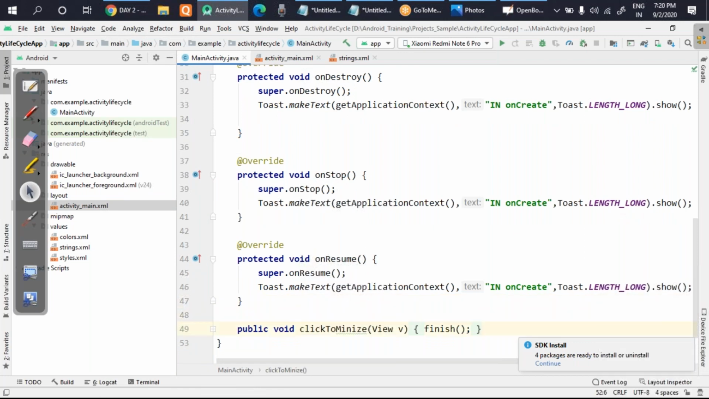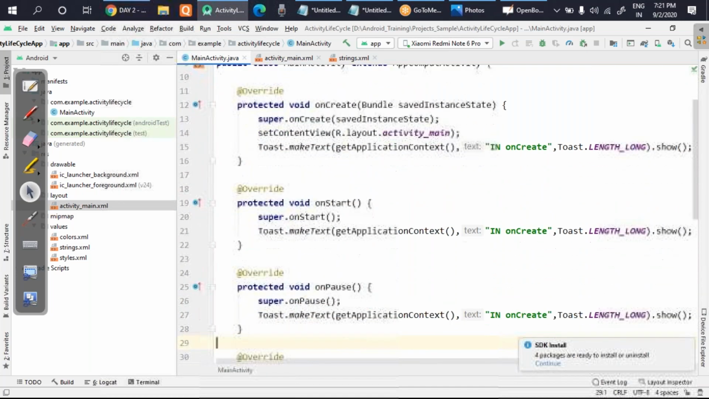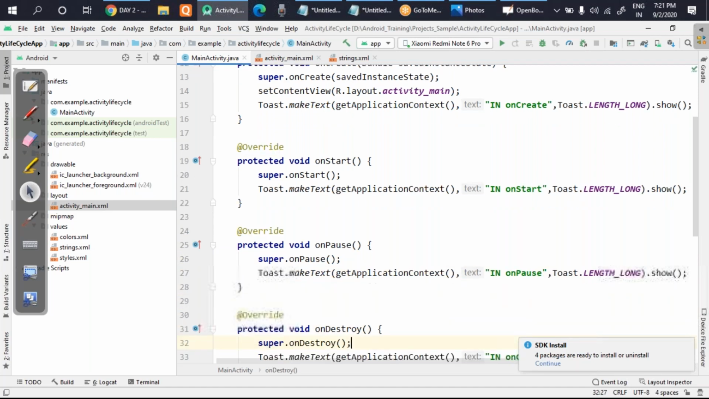And you can see, in the last class I told you that whenever you are creating a button, you have to create the onClick also. So I have taken that function there, click to minimize, and I have created it here. Now quickly I'll change the message in each one of them. If you look carefully, the second method name is onStart. So I'll erase create from here and write start here. Next, the third one is onPause. You can write randomly, it doesn't matter; based on the life cycle, they will be called and executed.